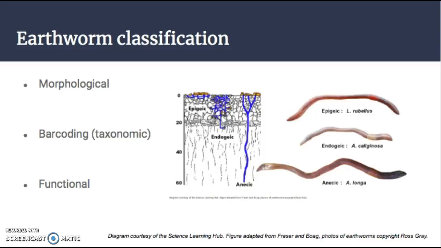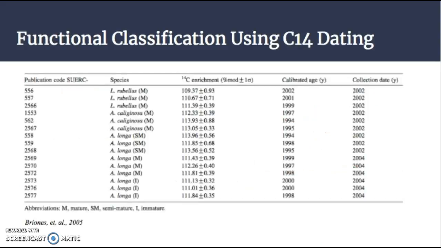In terms of biodiversity calculations, this method of functional classification may be especially useful, since it's been noted that ecosystems containing all three of the functional groups are better functioning in terms of biological and chemical processes, as well as in contributing to ecosystem services. However, it's not necessarily as simple as the other two to perform.